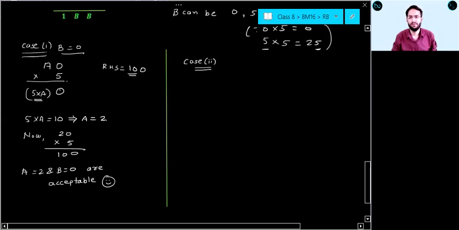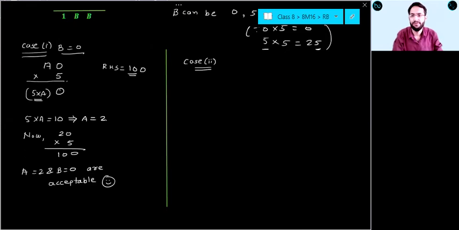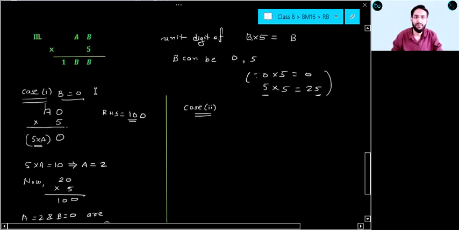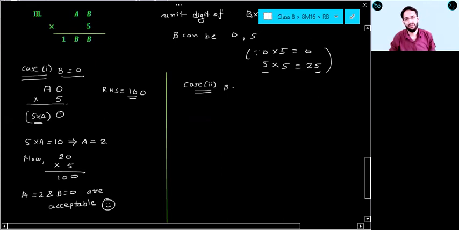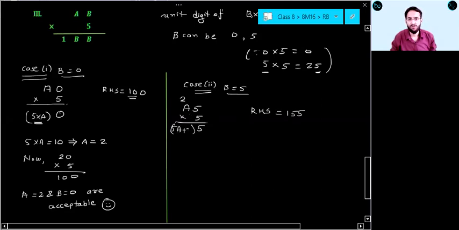Case 2. Suppose I am taking B equal to 5. So my LHS will become A5 into 5 and RHS will become 155. Am I correct? Right? Now see here, 5 5s are 25, 2 will be carry or not? So the next term will be A into 5 plus 2. This term will be 5A plus 2. Am I correct? Earlier it was only 5 into A. Now it will be 5A plus 2 or not? Because carry we are adding in the product.